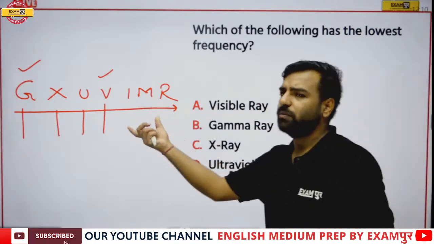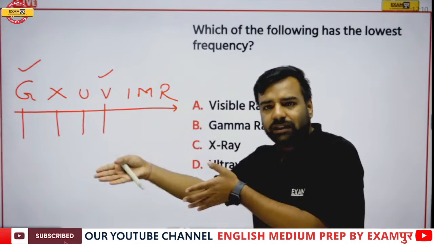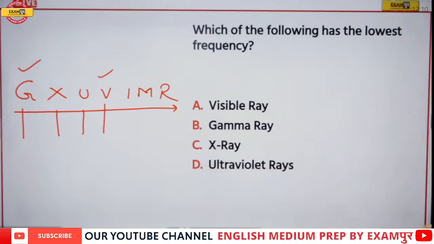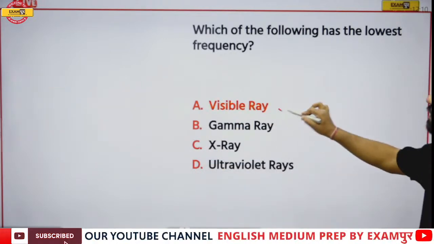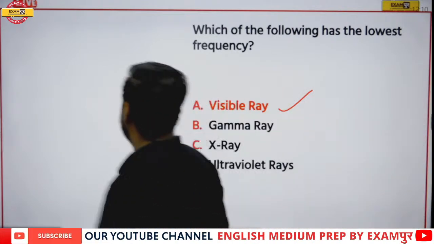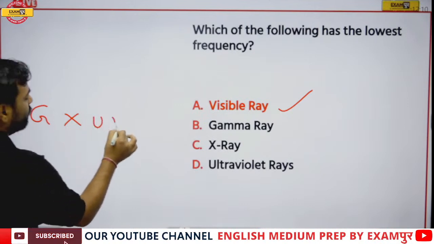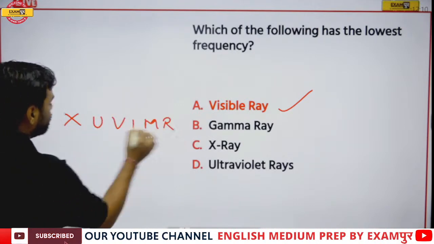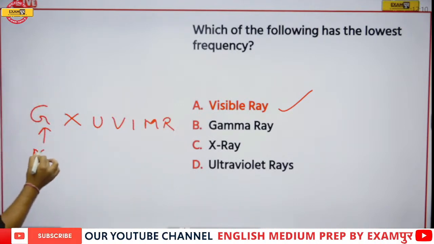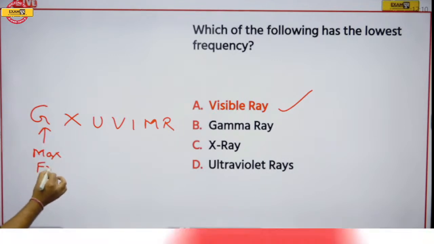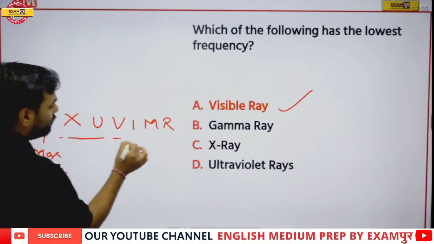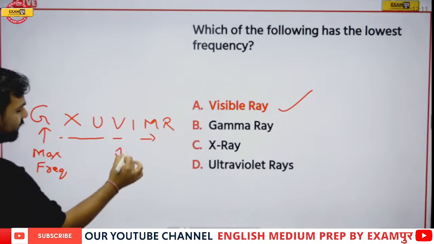If other options were also there, you would change your option in that manner. So here option number A, that is visible ray, would be the correct answer, because when we are talking about frequencies, G, X, U, V, I, M, R, this is having the maximum frequency, and as you move forward, it will actually decrease.